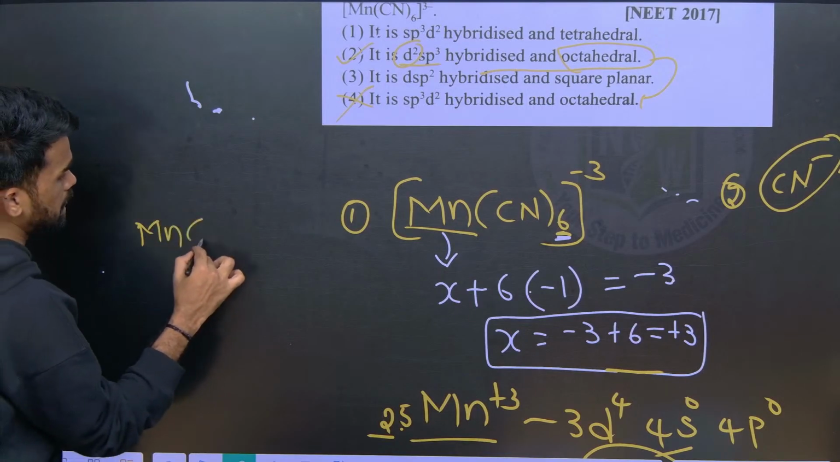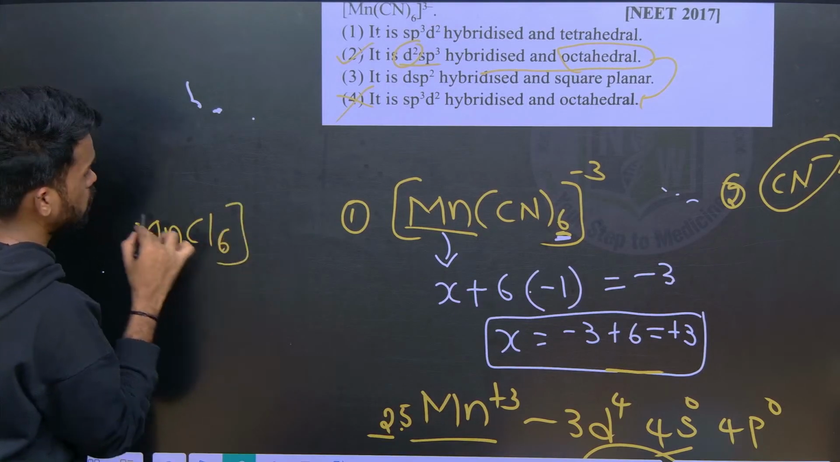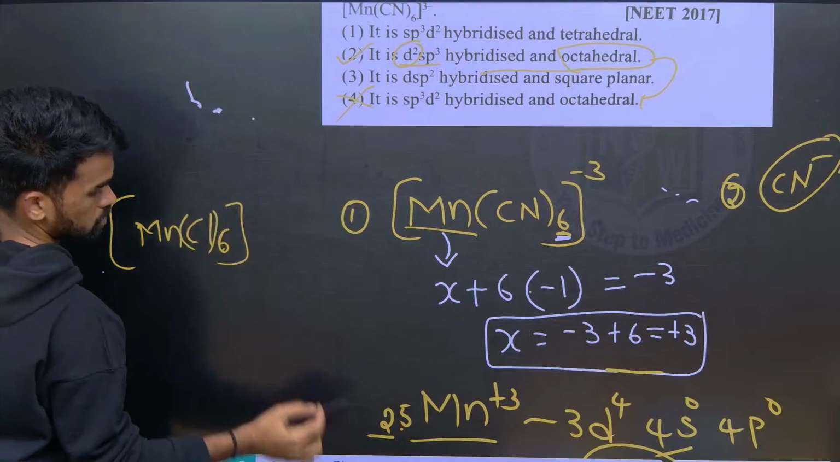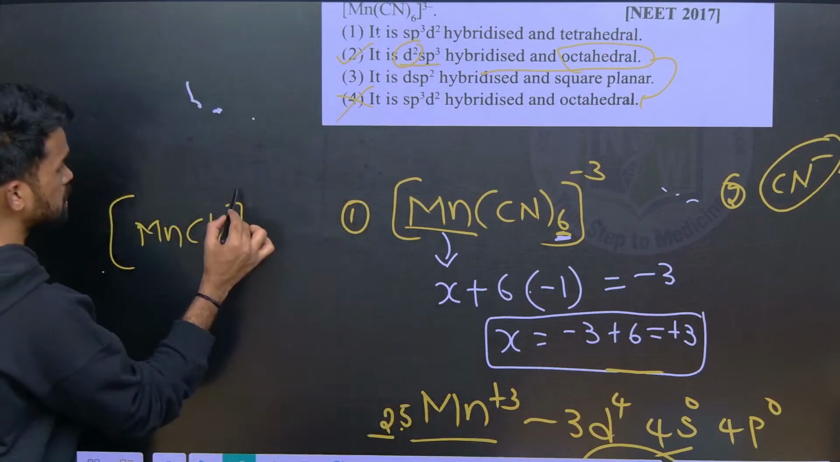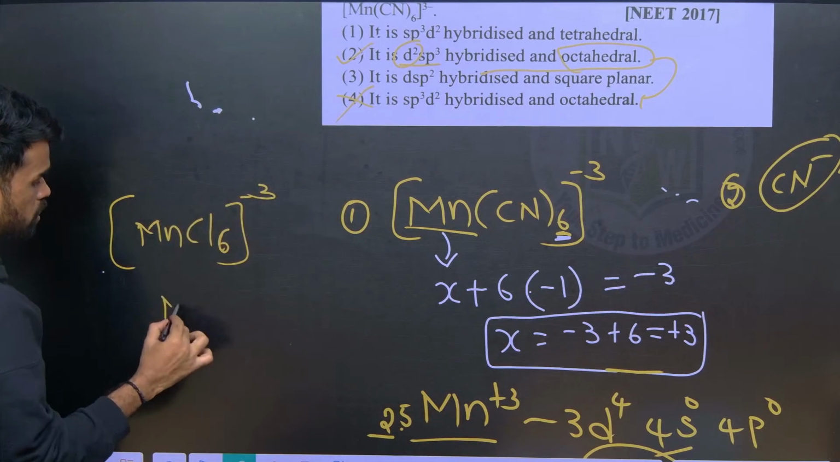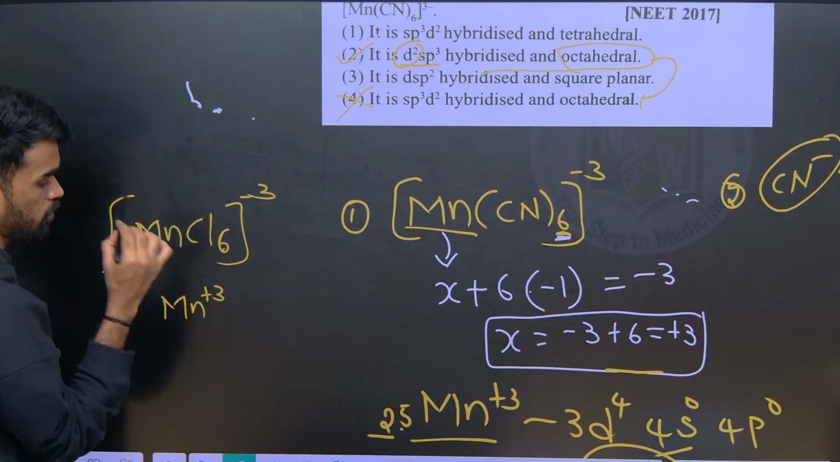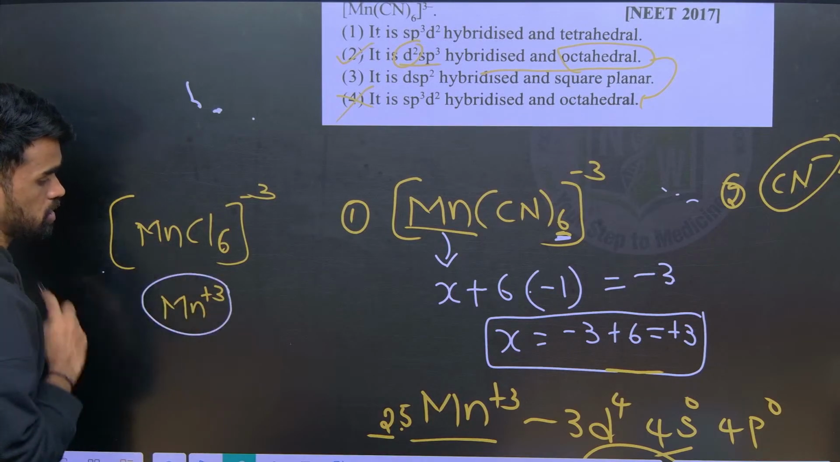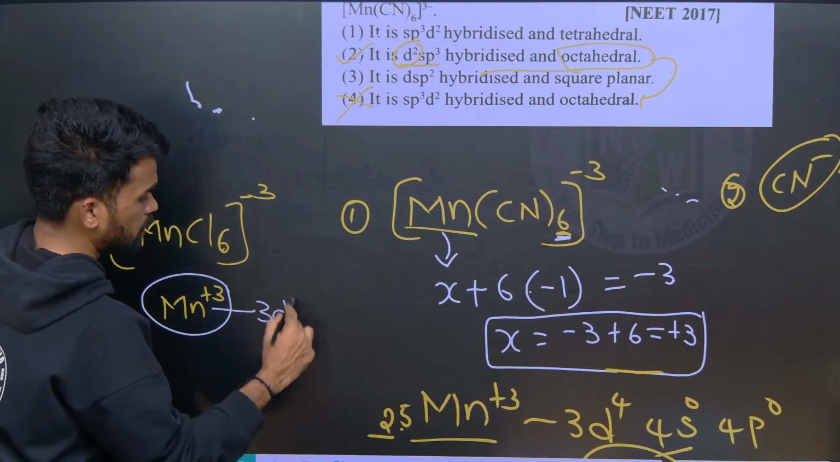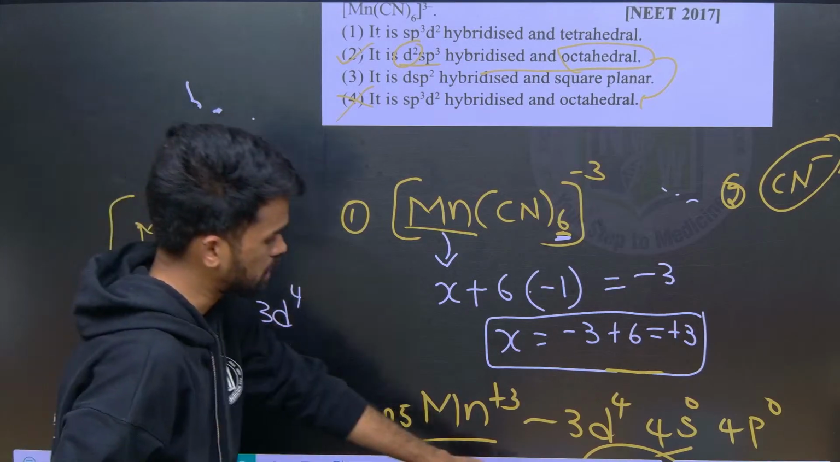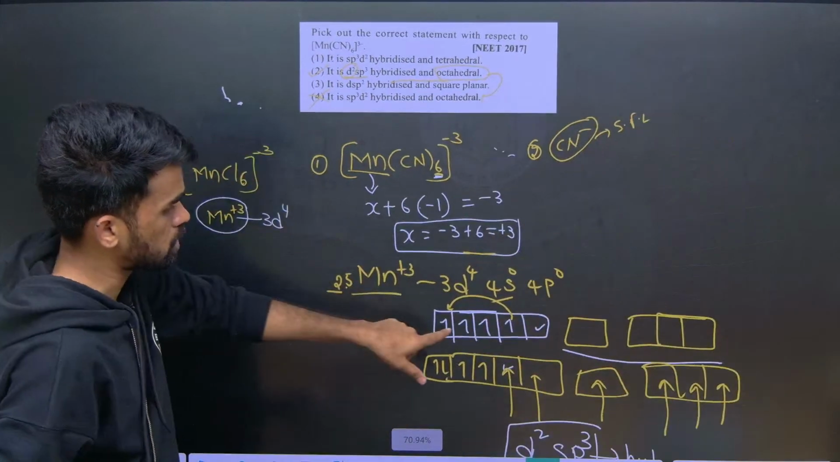[MnCl6]3-. So here also it is Mn3+ as the oxidation state, so we will get 3d4 only. But if it is 3d4, we need to fill the electrons like this now.